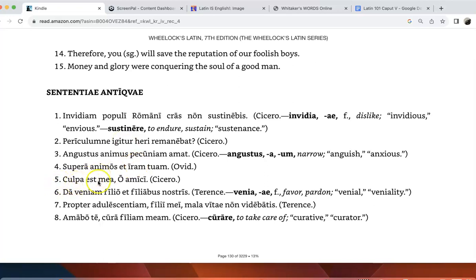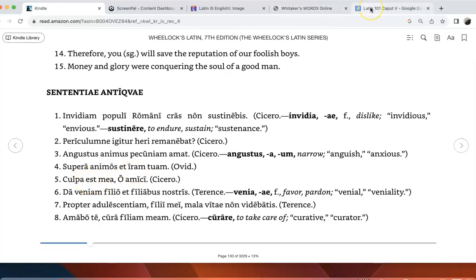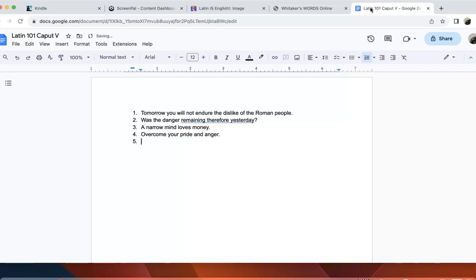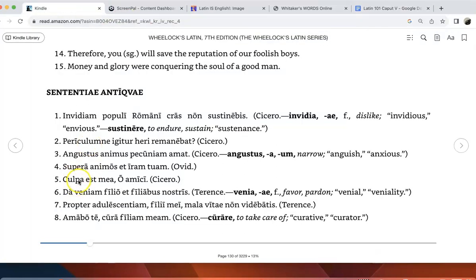All right, quinque, culpas mea o amici. Culpa means blame, like mea culpa, culpability. And say, oh, my friends, the blame is mine. In other words, it is my fault. So the blame, it is my fault. Oh, my friends. So let's put that up here. So, oh, my friends, the blame or the fault is mine. Again, you could also say, so literally the blame is mine, oh, my friends.